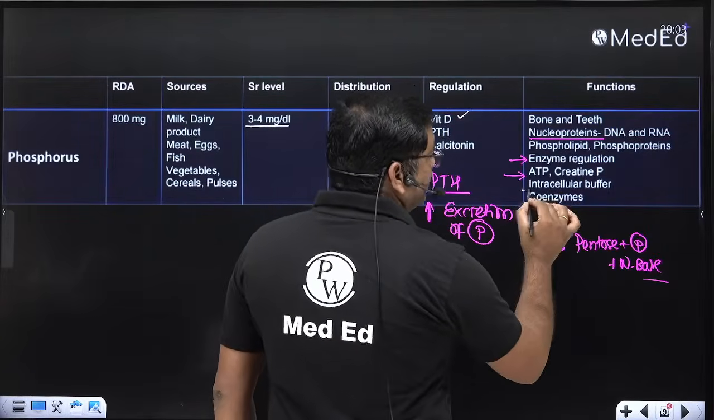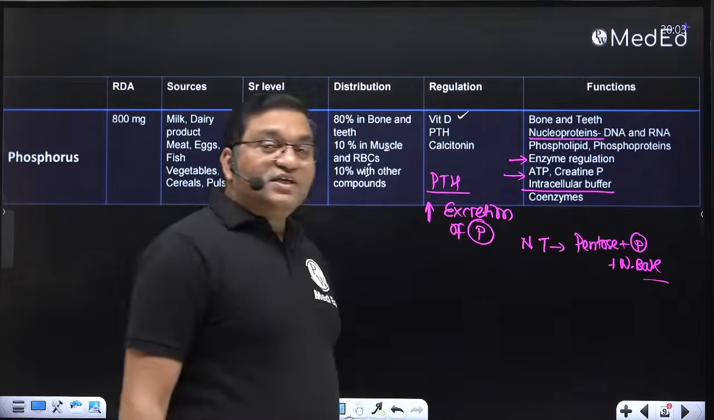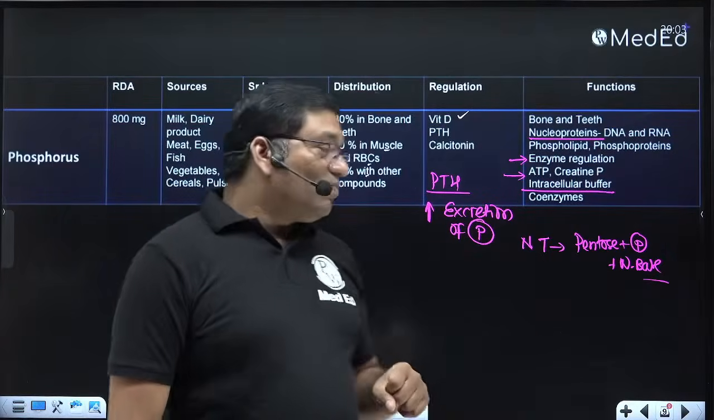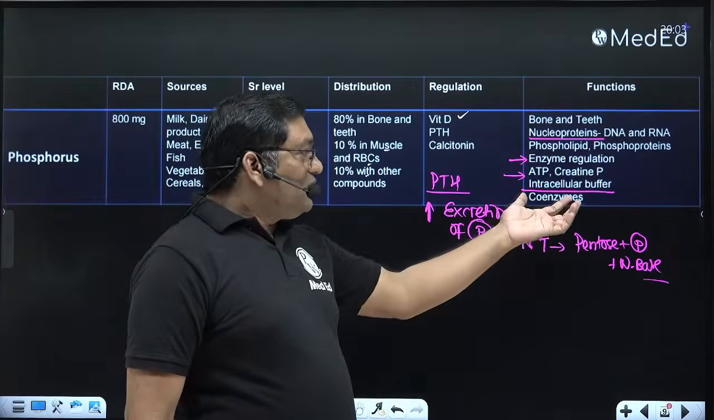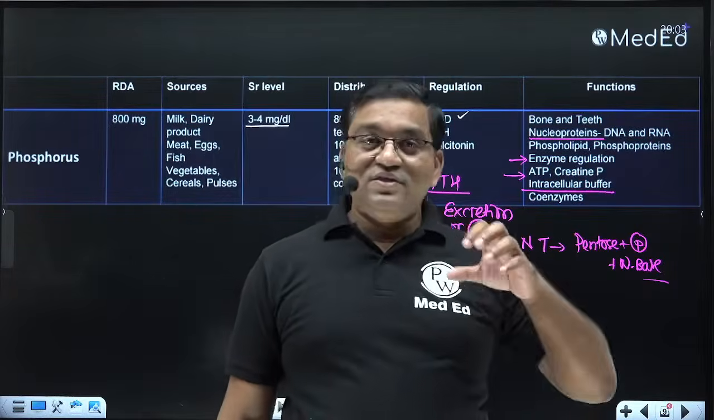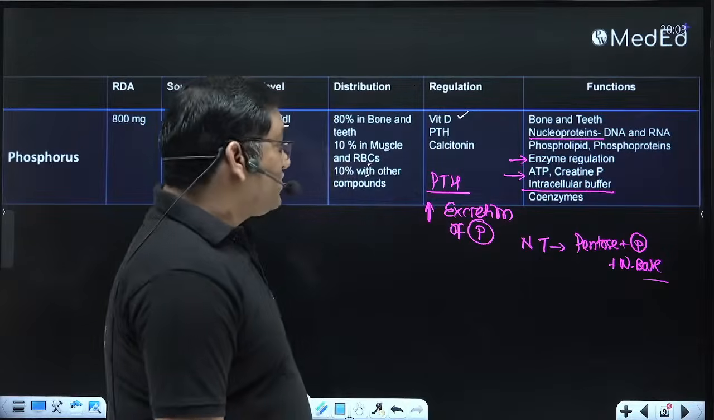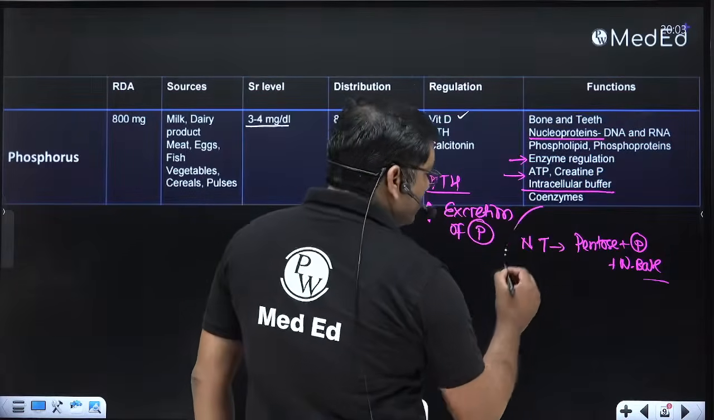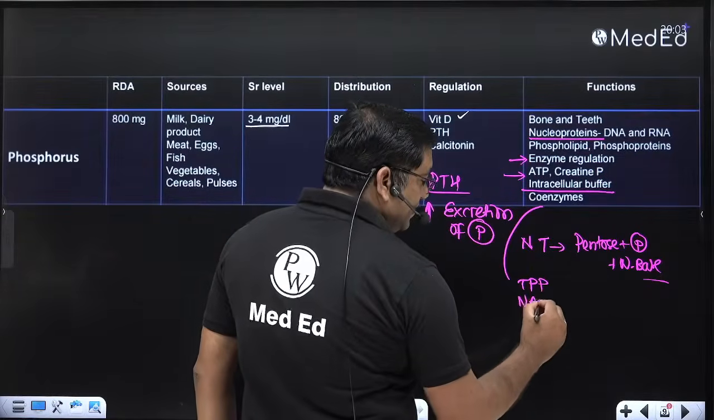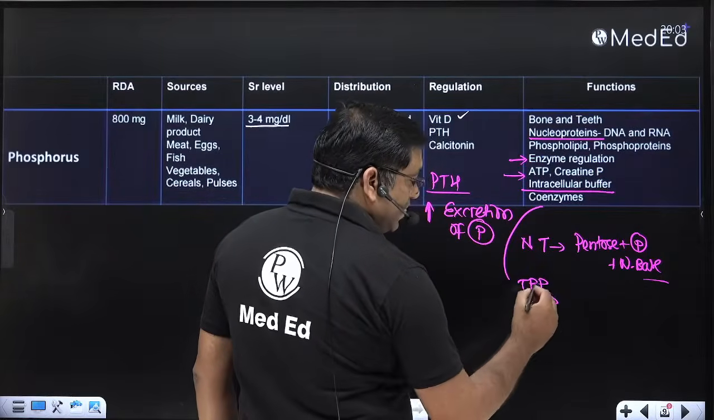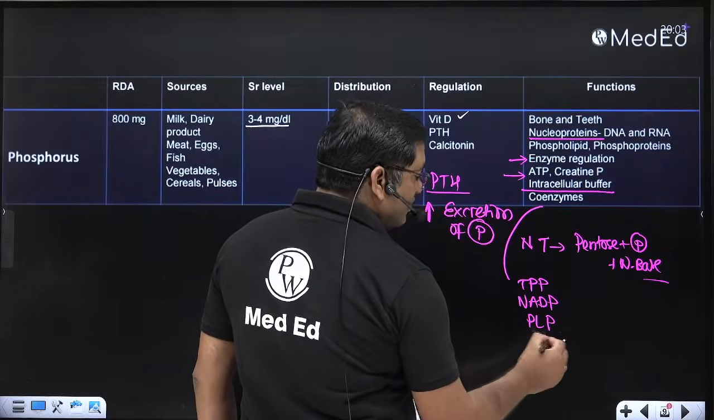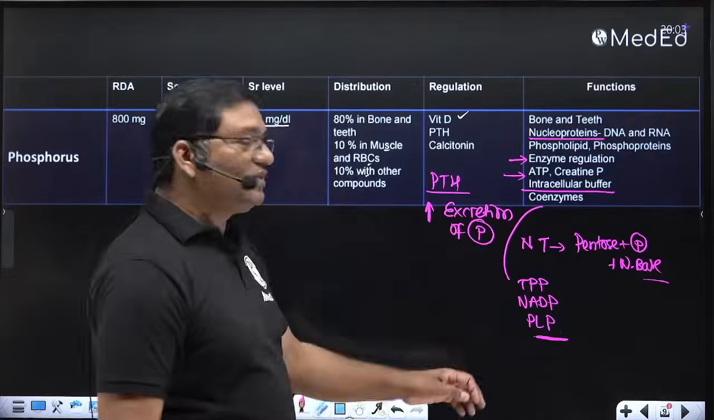Then it is an important intracellular buffer. Phosphate is the important intracellular buffer, that is disodium hydrogen phosphate and sodium dihydrogen phosphate. And various coenzymes, for example thiamine pyrophosphate, NADP, then pyridoxal phosphate. So for the synthesis of various coenzymes, phosphate is required.